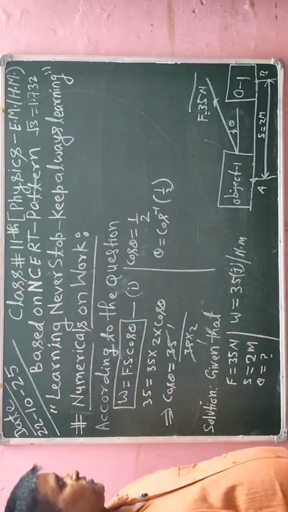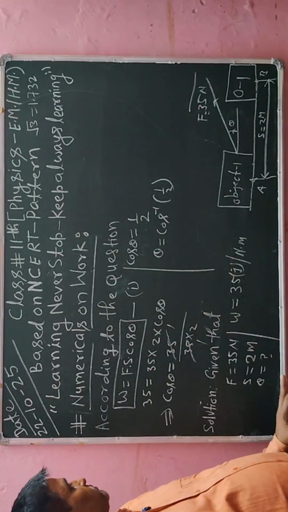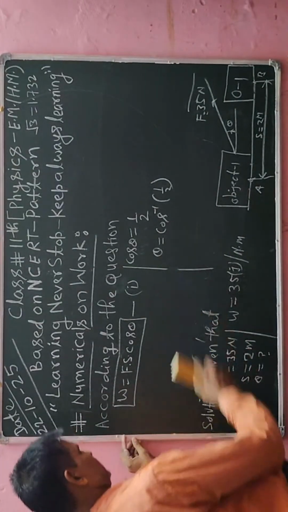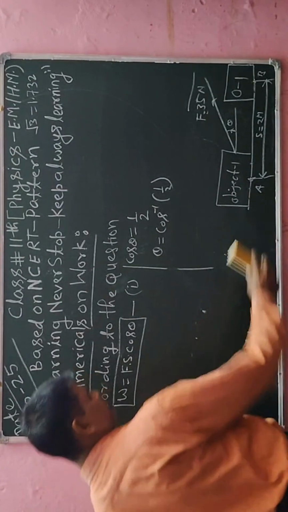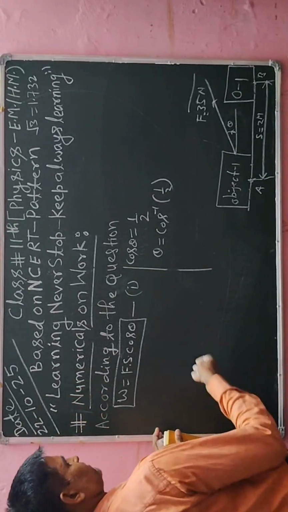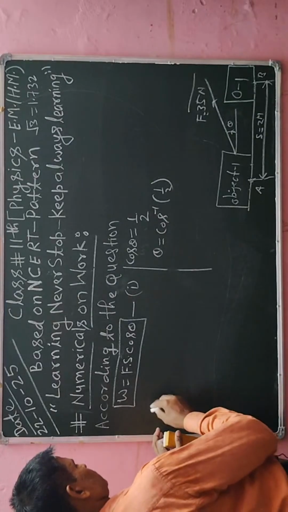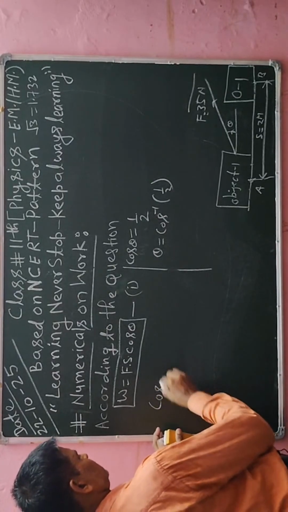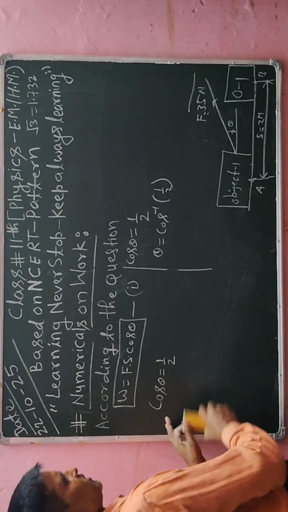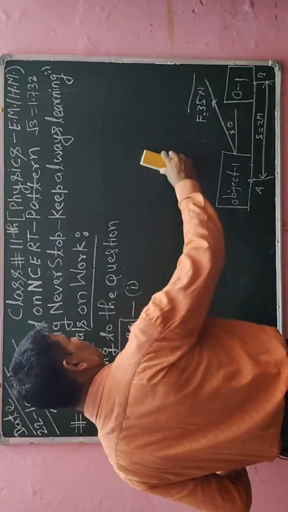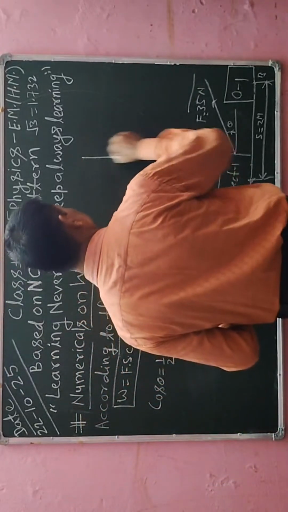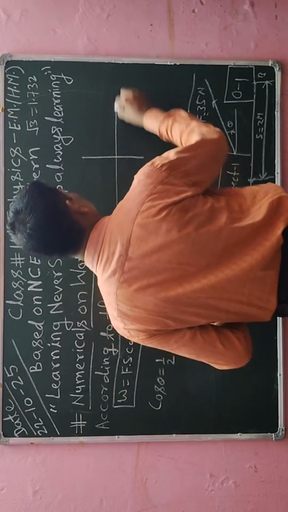Okay students, I will erase it and after erasing I will evaluate its solution by the trigonometrical method. So here I will say cos theta is equal to 1/2. This diagram I will erase after some time, but I am going to draw.